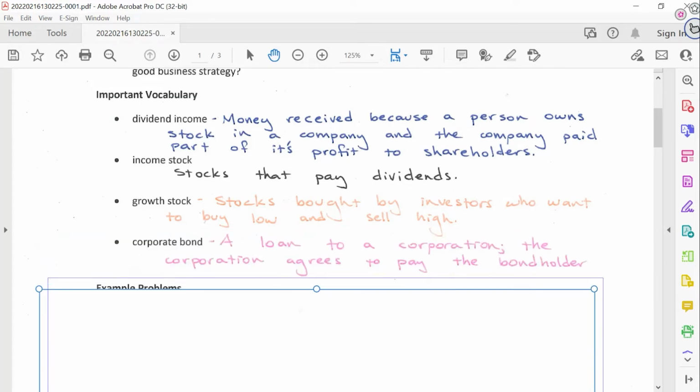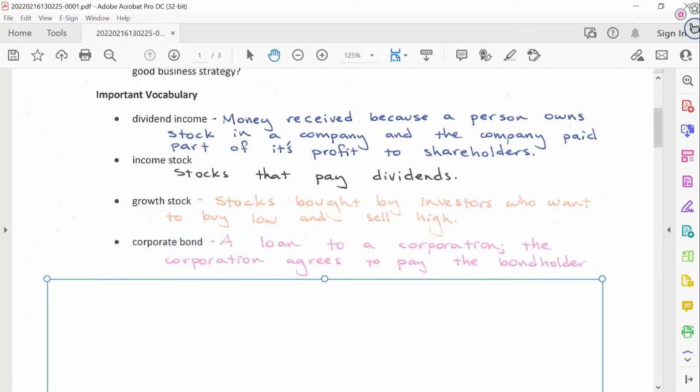Okay, the last vocabulary word is a corporate bond. It's a loan to a corporation, and the corporation agrees to pay the bondholder. These bonds operate more like a savings account, where you will get a certain set percentage as long as you hold that bond. Okay, so that's the vocabulary. You can go ahead and pause the video if you need more time to copy these vocabulary words down.